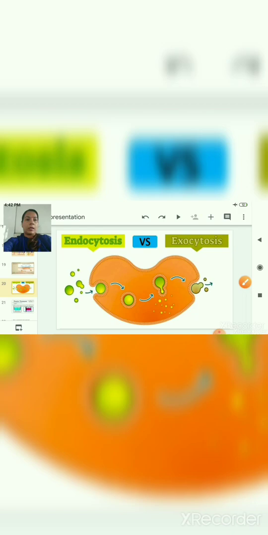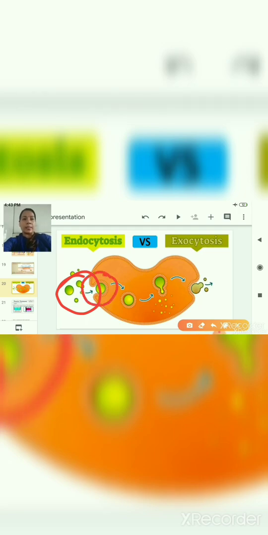Here I have one more slide to show you this process of endocytosis and exocytosis. Here you can see the green color material is required to come inside the cell. So it is coming in the form of a vesicle, and the place where it is entering is making an inward invagination, or inward folding. When it is inside the cell, it is in the form of a vesicle. When it has to go out of the cell, again it is packed and thrown out of the cell in the form of a vesicle only. So here it is the process of endocytosis, whereas here it is the process of exocytosis.